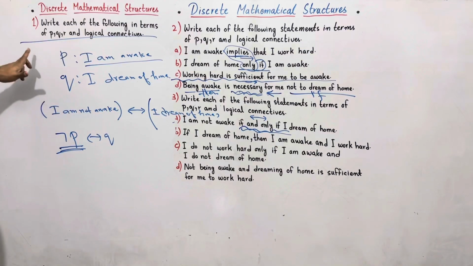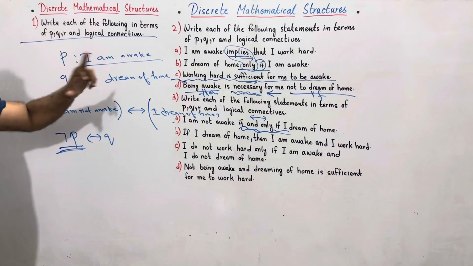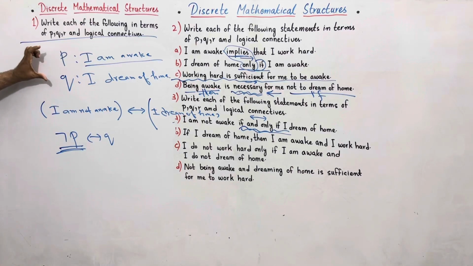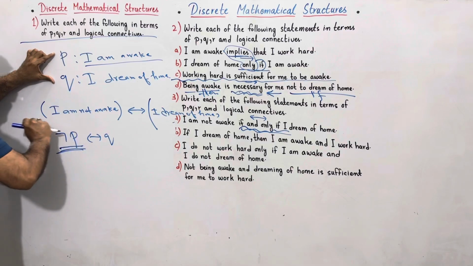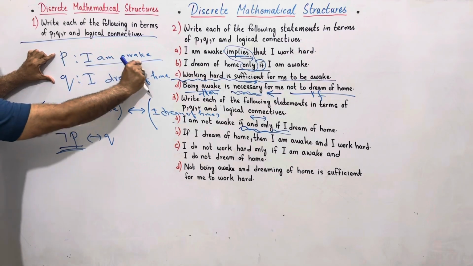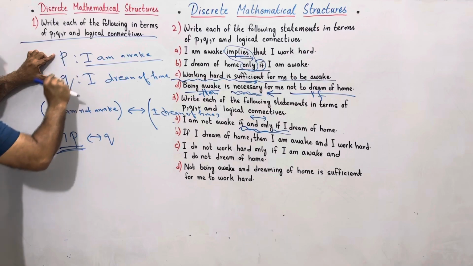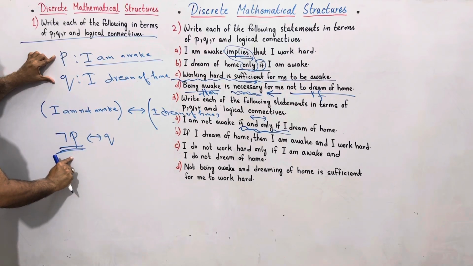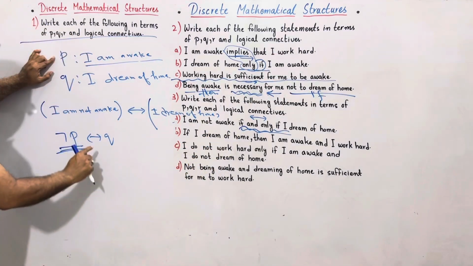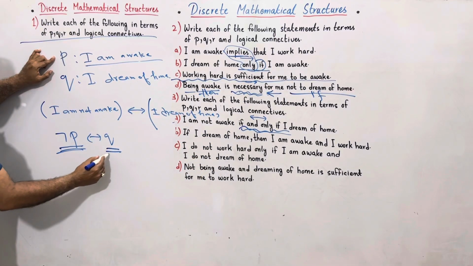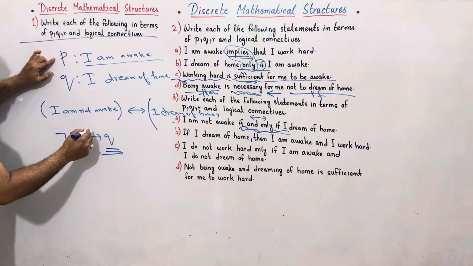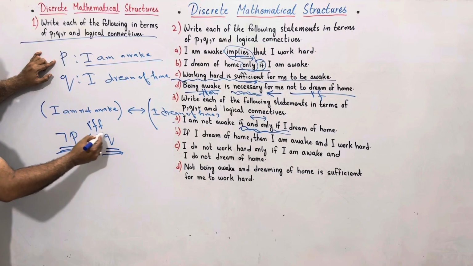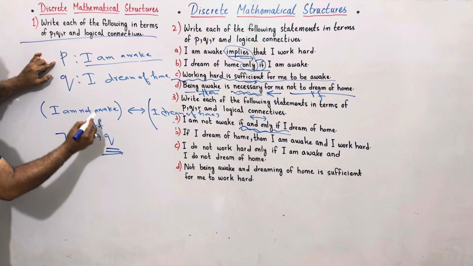I have assumed that P is I am awake, Q is I dream of home. I have taken both propositions as positive, and here it is I am not awake. I have introduced a negation symbol in front of P because my P is I am awake. The biconditional is given to us: negation P if and only if Q, double implication, IFF.